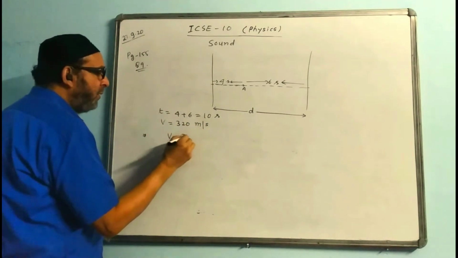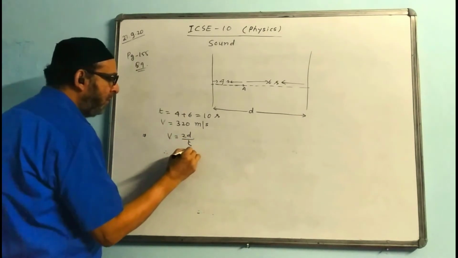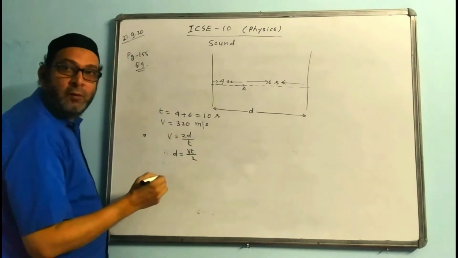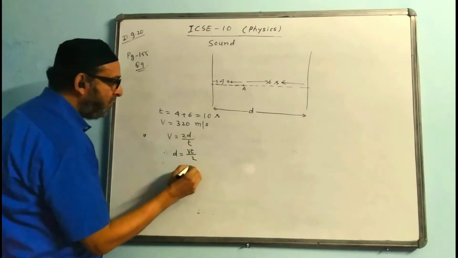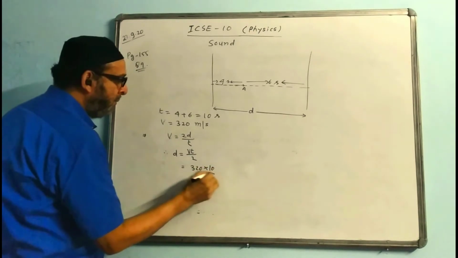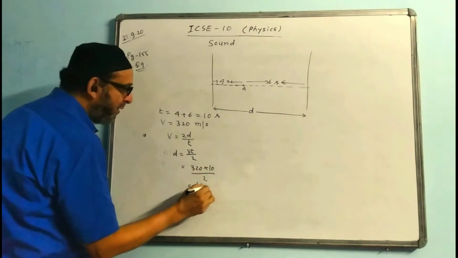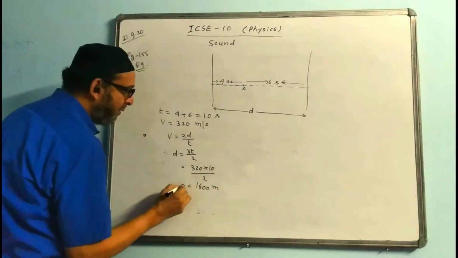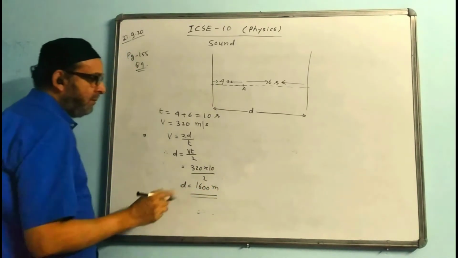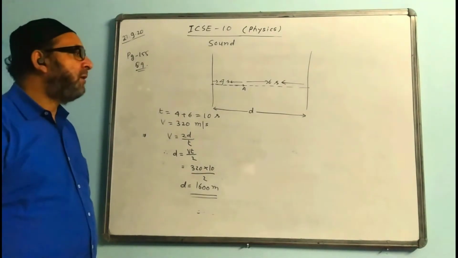You can write the formula v is equal to 2d by t. Therefore, d value will come vt by 2. V value is 320, timing is 10, and this is 2. Cancel the 2. This will go 160 and one more 0 will come. The unit will be meter. The distance is 1600 meter. Very simple.